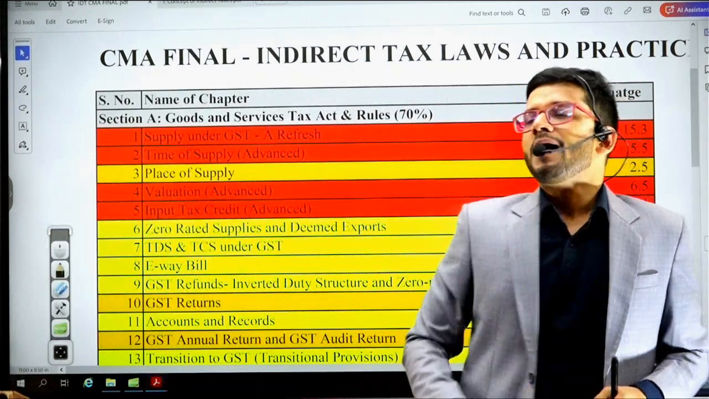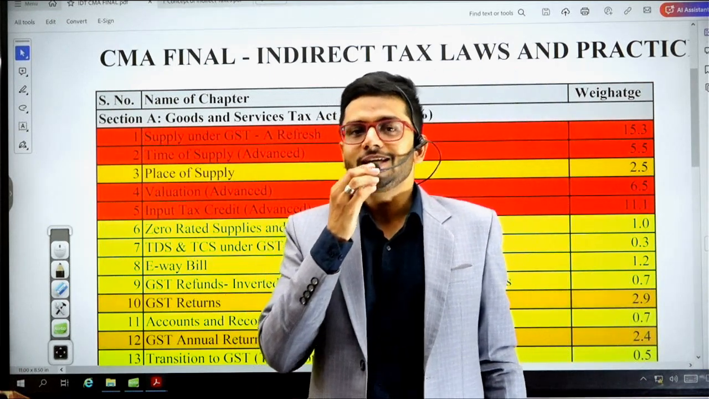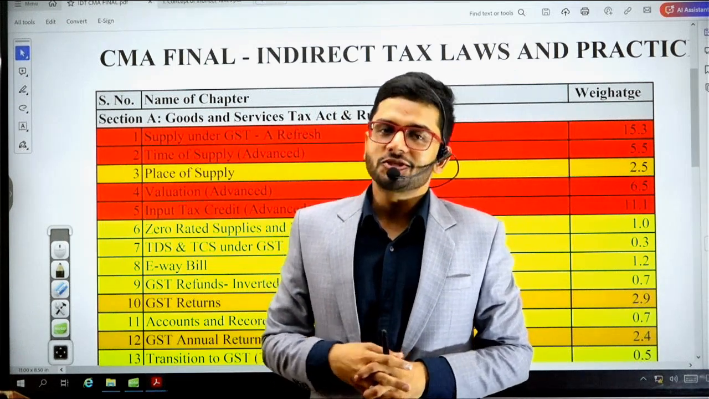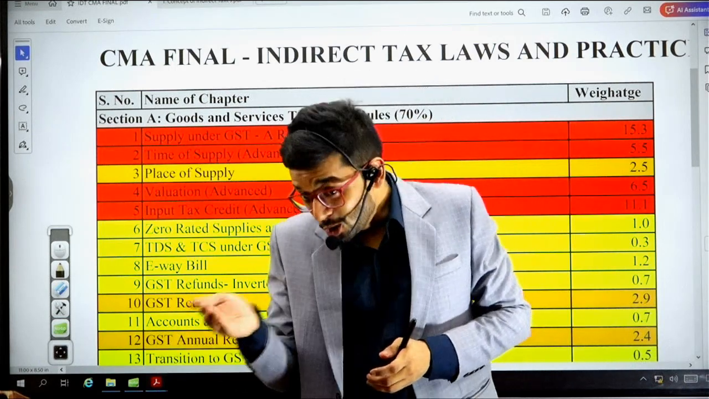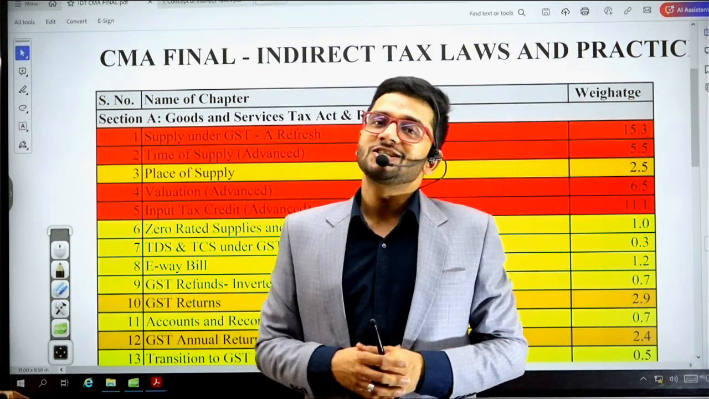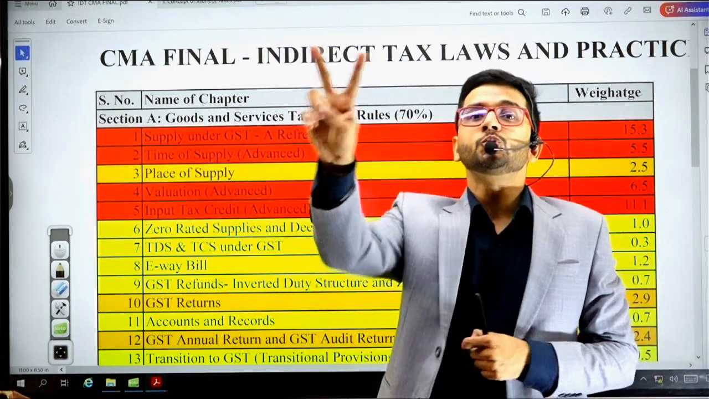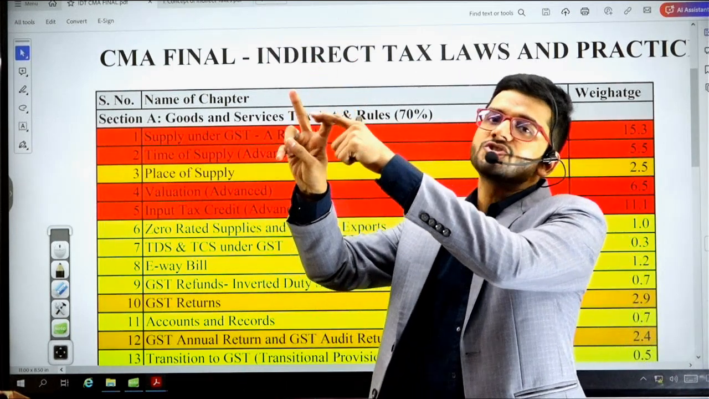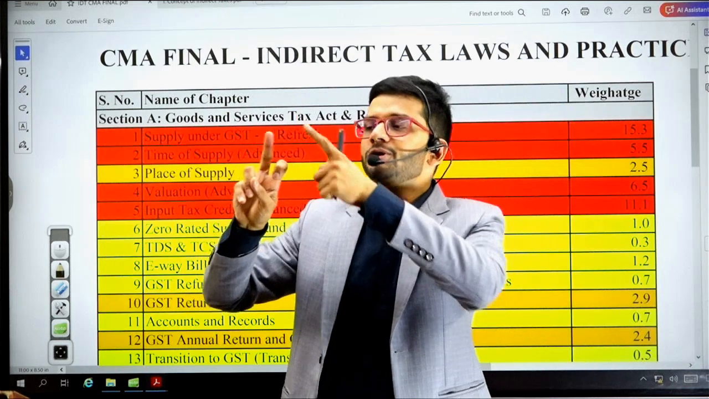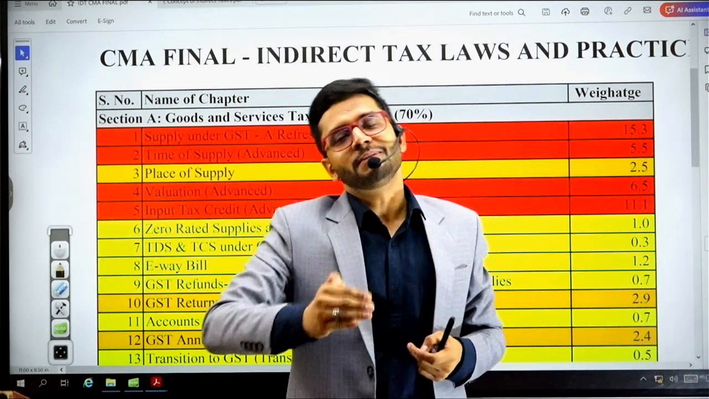Plus the best part about the CMA syllabus is that we don't only have to study the 1200-pager CMA Final study material which is being provided to you, but we also have to study the CMA Intermediate indirect tax study material. So yes, my study mat will comprise of two things. Number one, the study mat of the institute, which is prescribed for CMA Final students, and number two, the relevant portions of CMA Intermediate study mat as well.